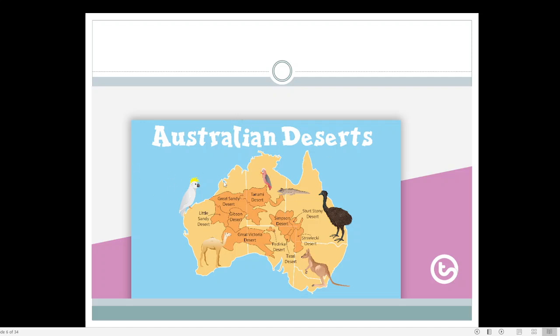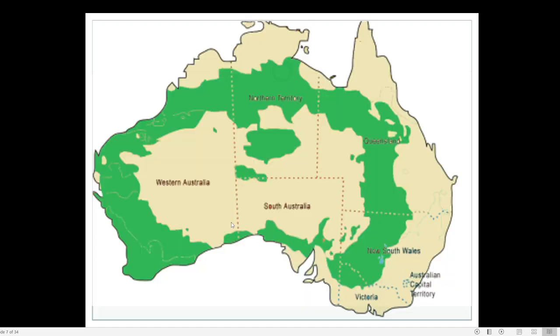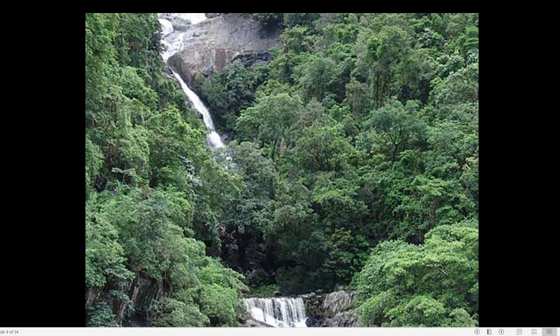Here also you can see that these are a number of important desert regions which are present here. Then this is an idea of what the types of forests are, especially if you go to the eastern side of Australia, the Sydney area, Brisbane. If you have any relatives in Australia, especially in Brisbane, they will be telling you that in Brisbane the climate is almost like the climate of Kerala. They have coconut, they have plantain. Most of the things that we are growing here, they will be able to grow because the climate is so similar to our own climate.